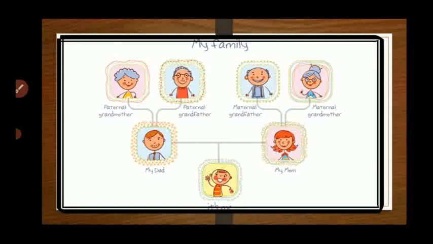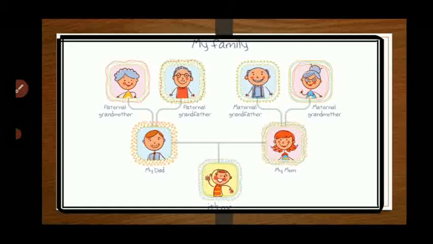We have two types of grandparents: maternal grandparents and paternal grandparents. Means the mother and father of your parents, like your mother's mother, your nani, nana and dadi, dada, right?